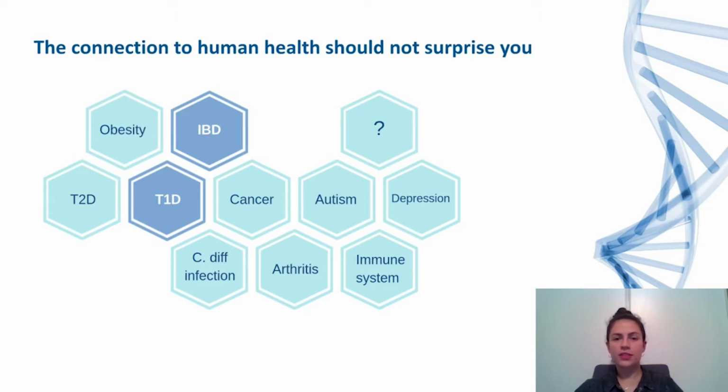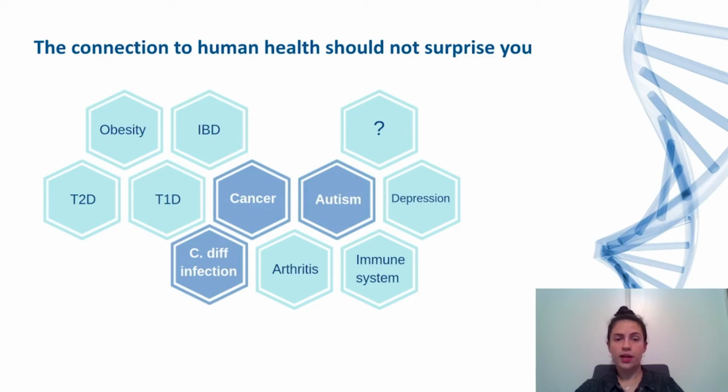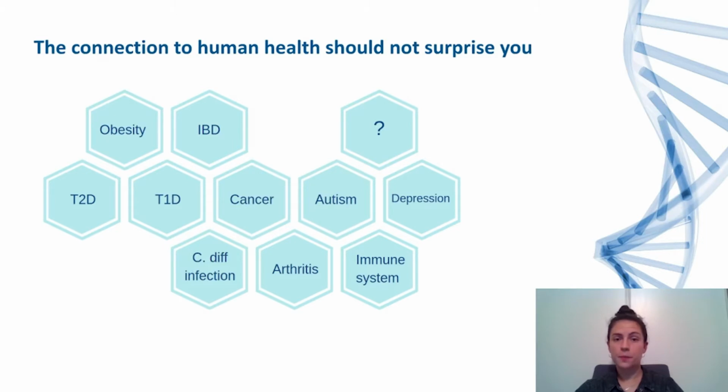In inflammatory bowel disease patients and children at risk for type 1 diabetes, we can notice altered microbiome composition, especially loss of diversity, which means those people have less species of microbes in their gut. Other conditions like C. diff infection, cancer, and autism showed an improvement of symptoms or a better response to chemotherapy after microbiome treatment. Many other conditions have links to the microbiome. Part of them is yet to be discovered.